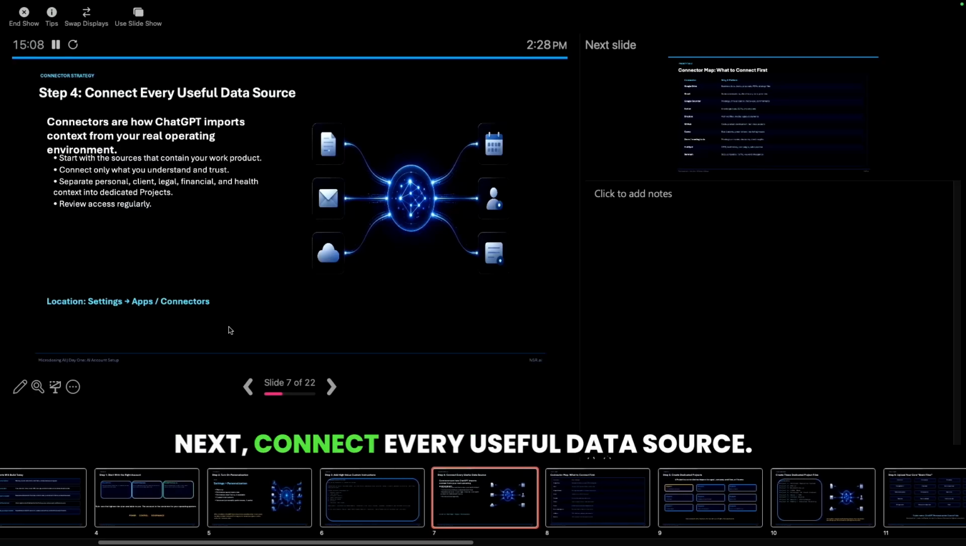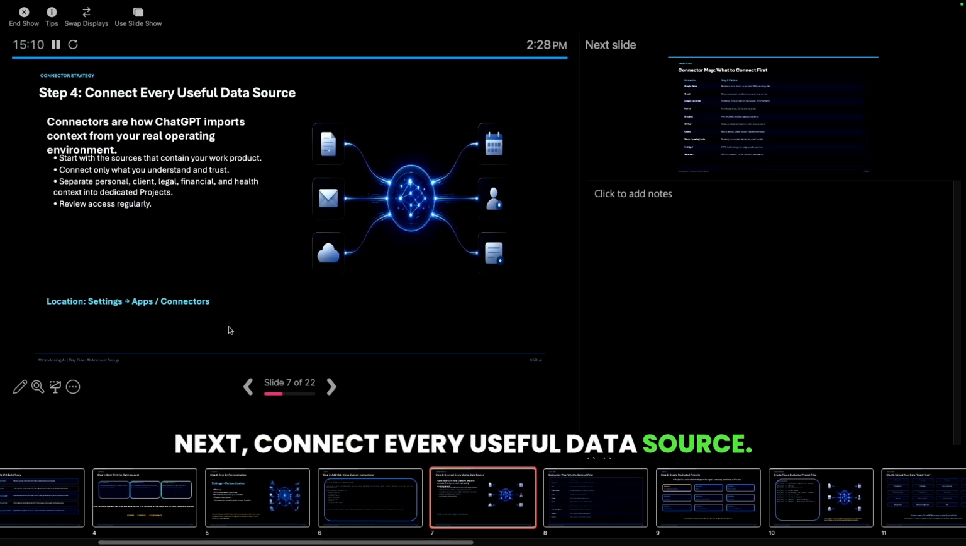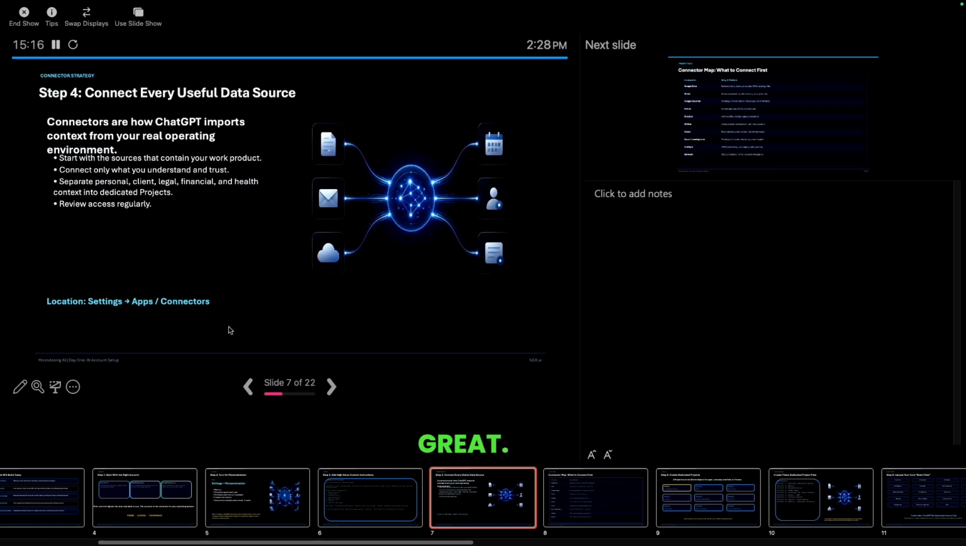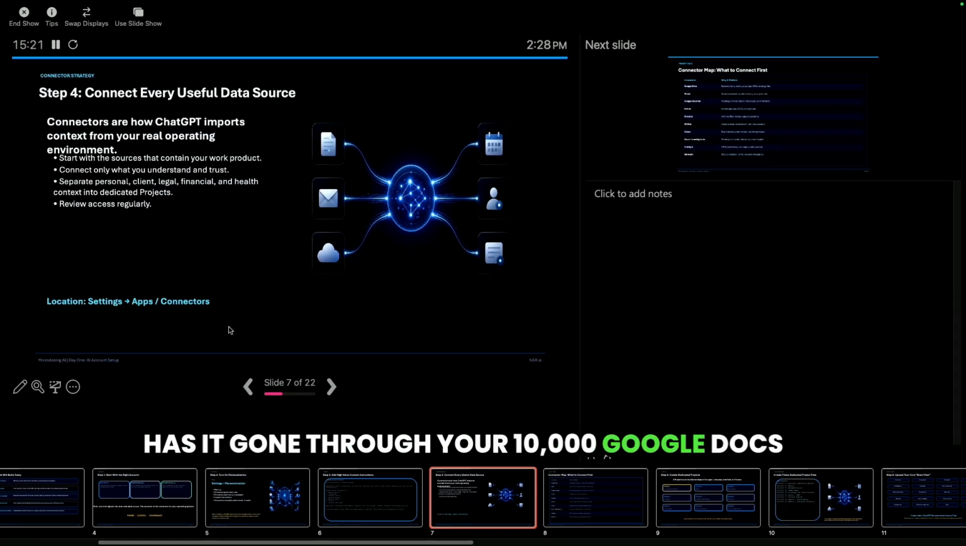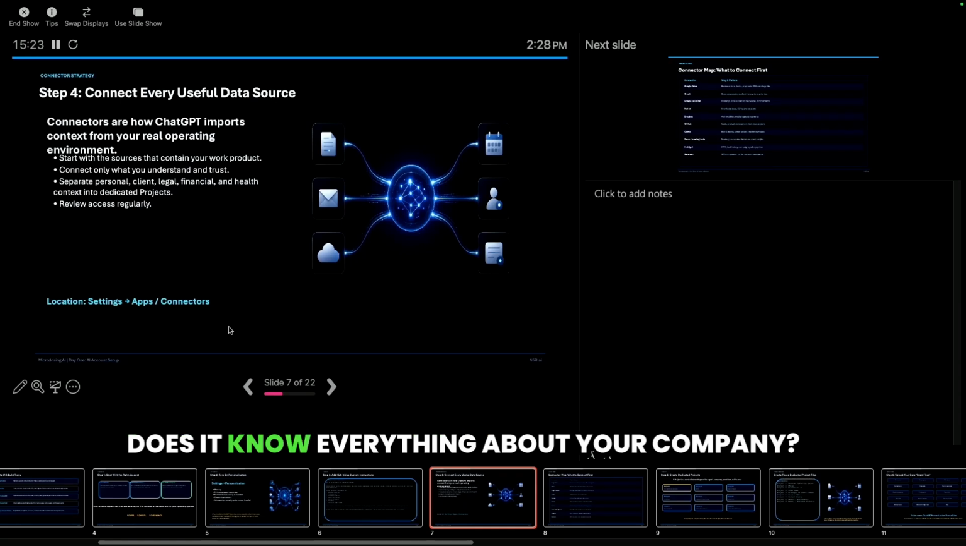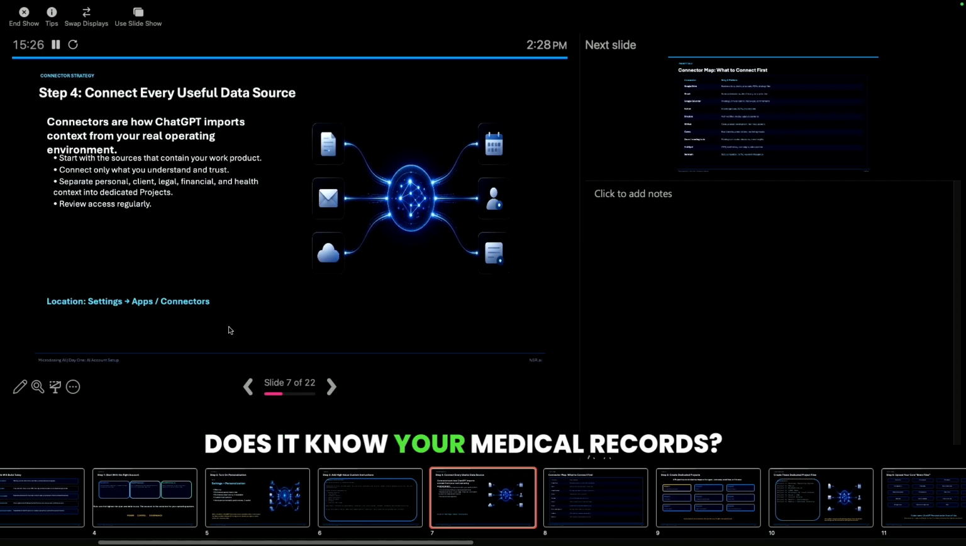Okay. Next, connect every useful data source. AI has read every book, every source in the world. It's read everything. It's watched every video. Great. But has it read your 300,000 emails? No. Has it gone through your 10,000 Google Docs and Google Drive? No. Does it know everything about your company? No. Does it know all your medical records? No. Does it have all your CRM history? No. You've got to connect that.